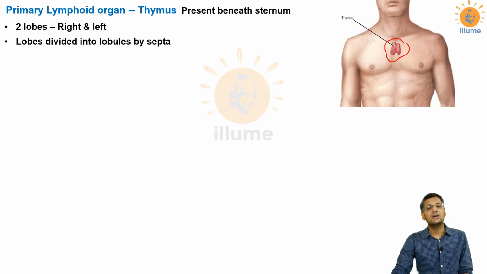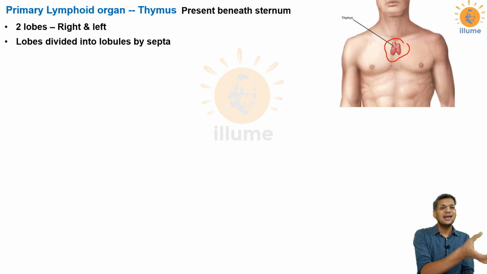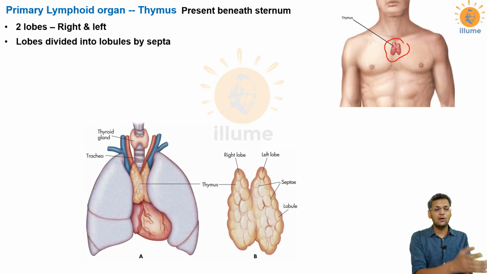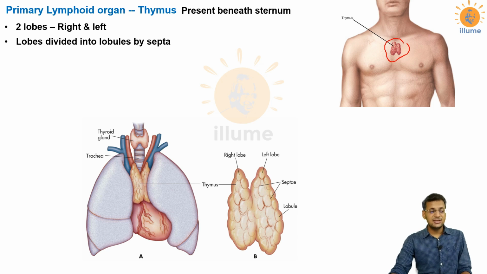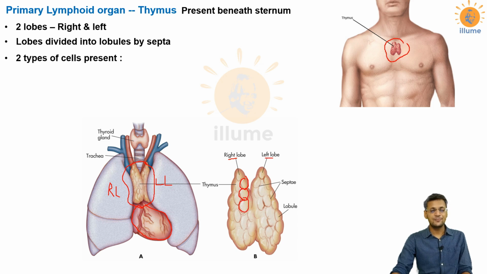the presence of septa. What are septa? Septa are dividing walls that divide something into its further divisions, and when lobes are divided by septa, lobules are formed. If you want to see the exact location, then look at this picture. This is the right lung, this is the left lung, this is the heart, and above the heart you can very well appreciate the two lobes of the thymus gland. And in this figure you can easily appreciate the two lobes, right lobe and left lobe, and you can see lobules present on the surface because of the presence of septa.